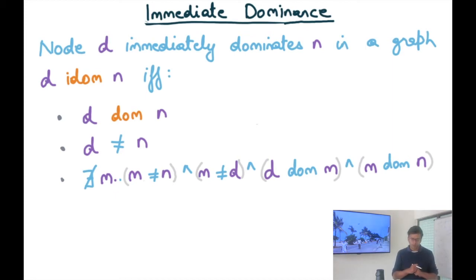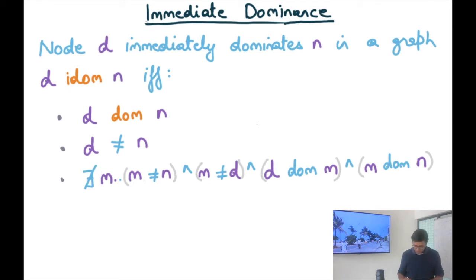Intuitively, it is the last node in the flow of the program that dominates this node, without being equal. So the immediate dominator relation is not reflexive.